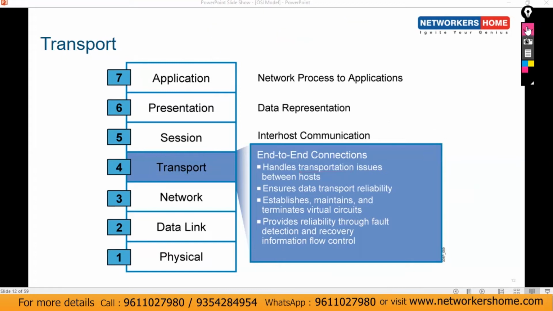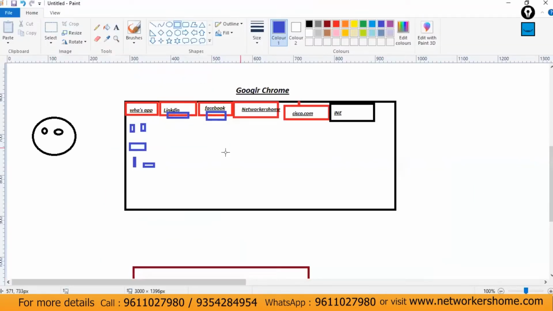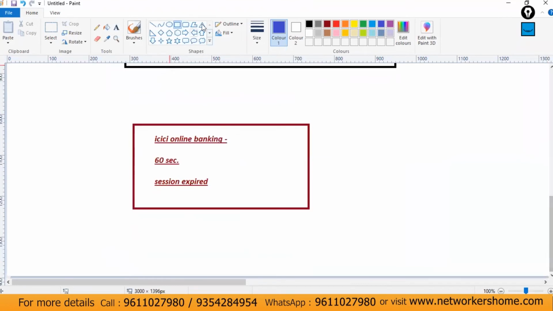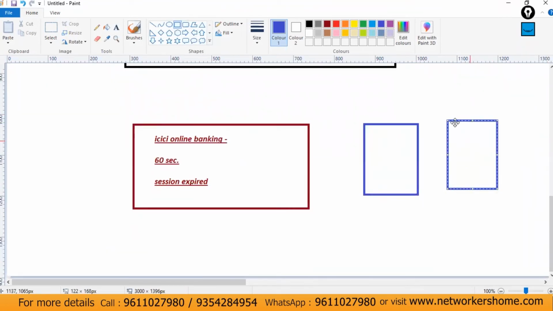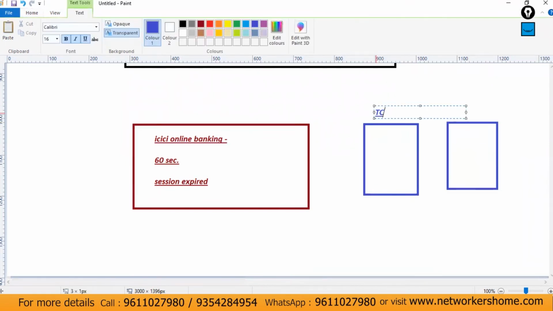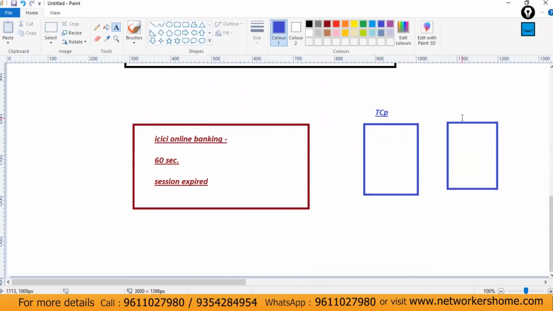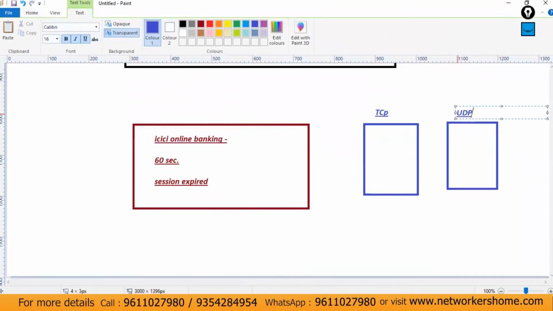So TCP and UDP, you can think of them as two different containers. Just for example, this is TCP and this is UDP, which contain different services, like Telnet, SSH, HTTP, HTTPS. So these are their services.